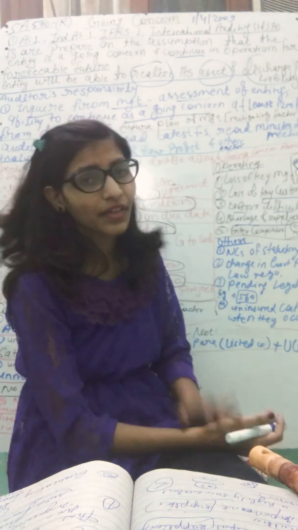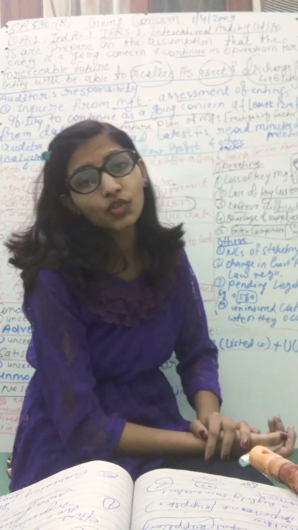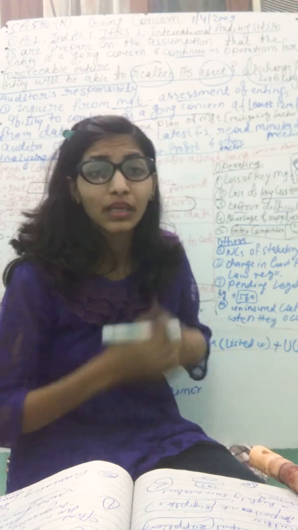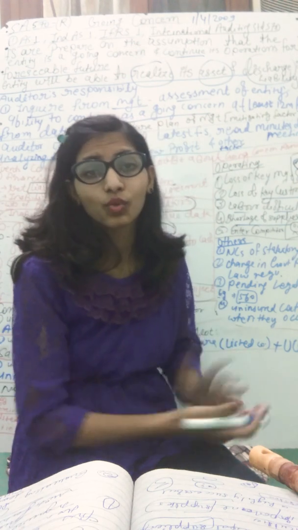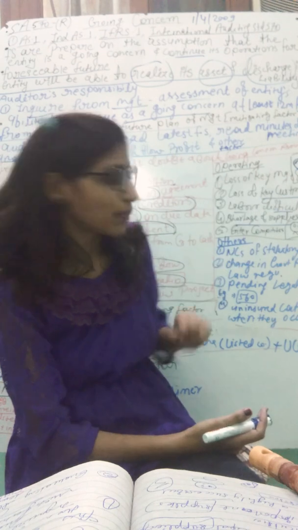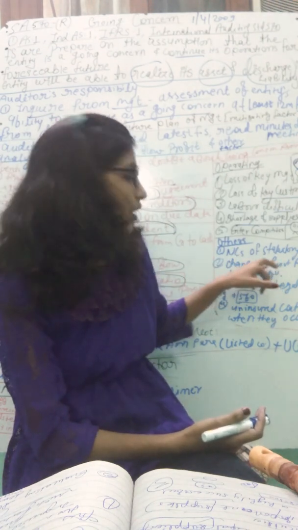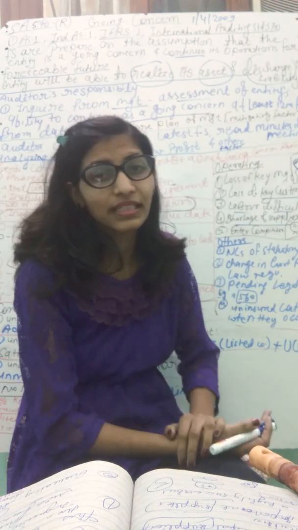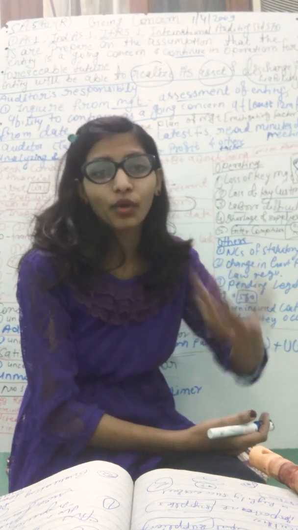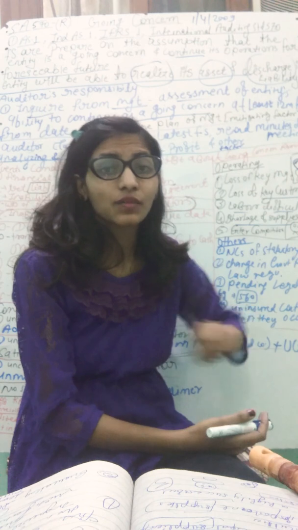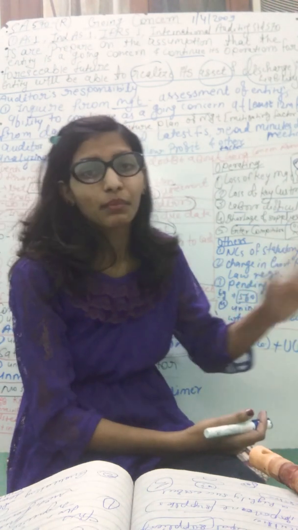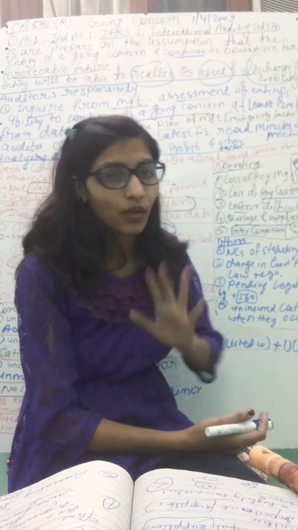Then other factors: non-compliance of statutory regulatory laws and regulations. If we are not able to pay our income tax, it is also raising a doubt on our going concern ability. Then any change in government policy: if we make a product and the government bans that product, then obviously our going concern ability is in doubt.